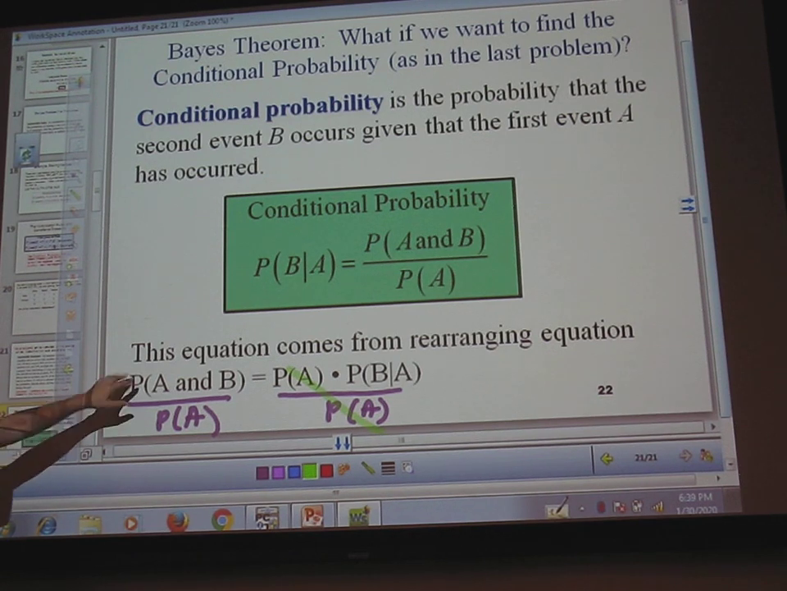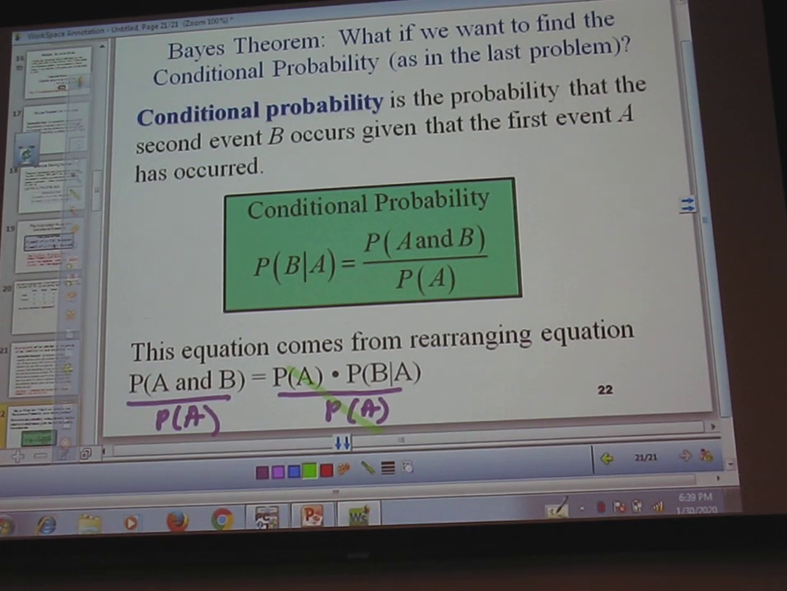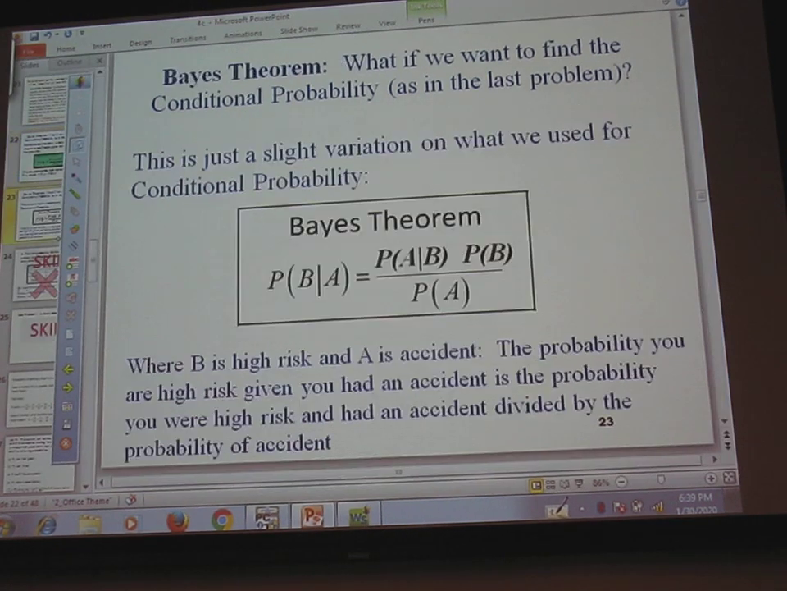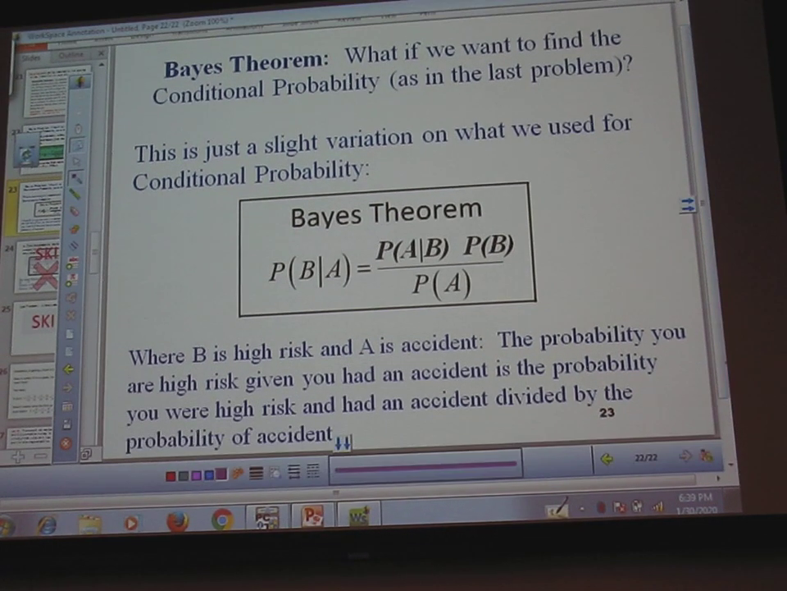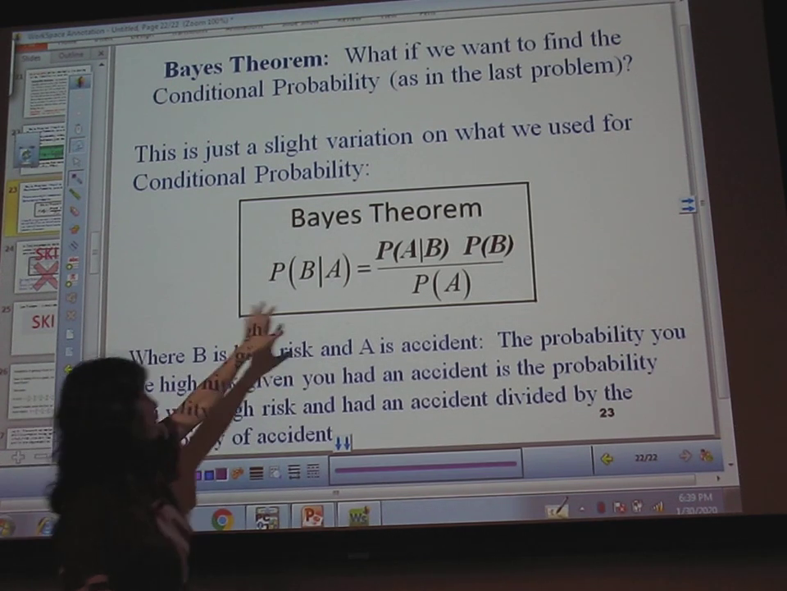It's just a rearrangement of this one you already know. It is also kind of a simplified version of Bayes' theorem, which we do need to cover in this class according to the UCs. So Bayes' theorem is just a slight adjustment. It's the same thing, right?